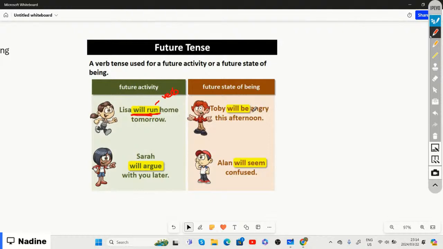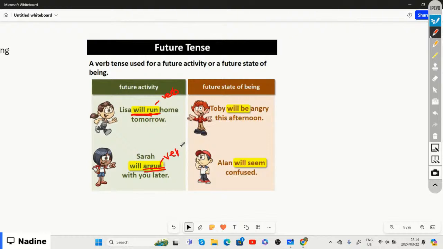Toby will be angry this afternoon. Or let's leave the state of being and just go to this one, that's simpler. Sarah will argue. Here we have our word argue. That is our verb.